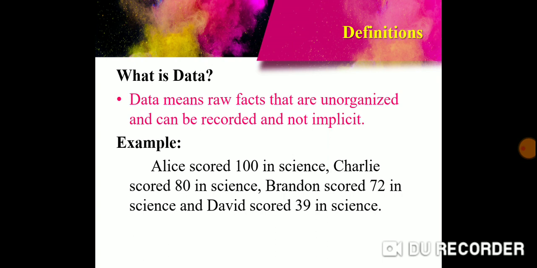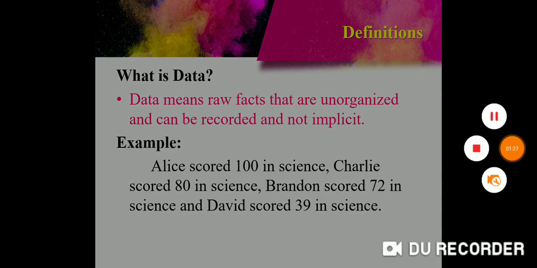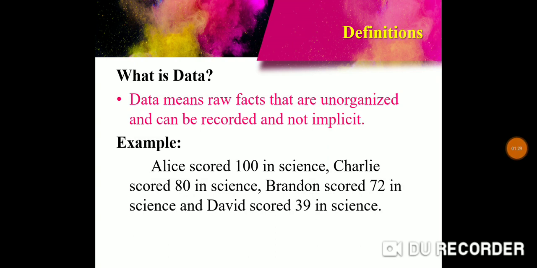So this is an example of data, data score. Alice scored 100 in science. Charlie scored 80 in science. Brandon scored 72 in science, and David scored 39 in science. So this is an example of data. This is just facts, unorganized raw facts. Now it is organized in some sort of order, A B C D, that is alphabetically, so it is not really just raw facts.